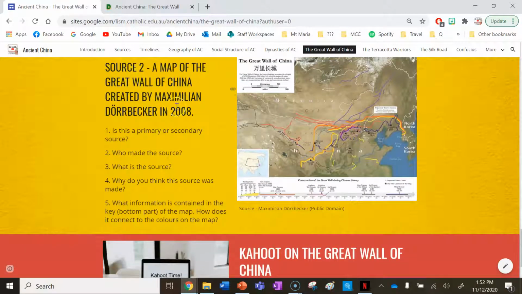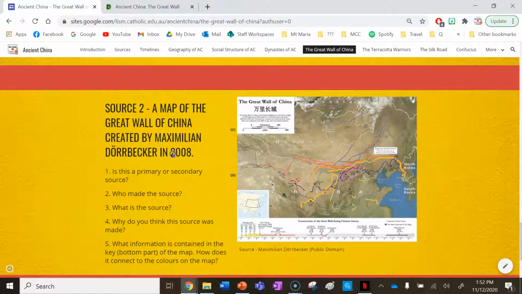Source 2 is the map. Is this a primary or secondary source? Again, this is a secondary source because it's made in 2008. This could have been made back when ancient China was happening and the wall was being built during the Qin dynasty, and in subsequent dynasties, I should mention as well. Who made this source? We've got Maximilian. What is the source? It's a map of all the different parts of ancient China.